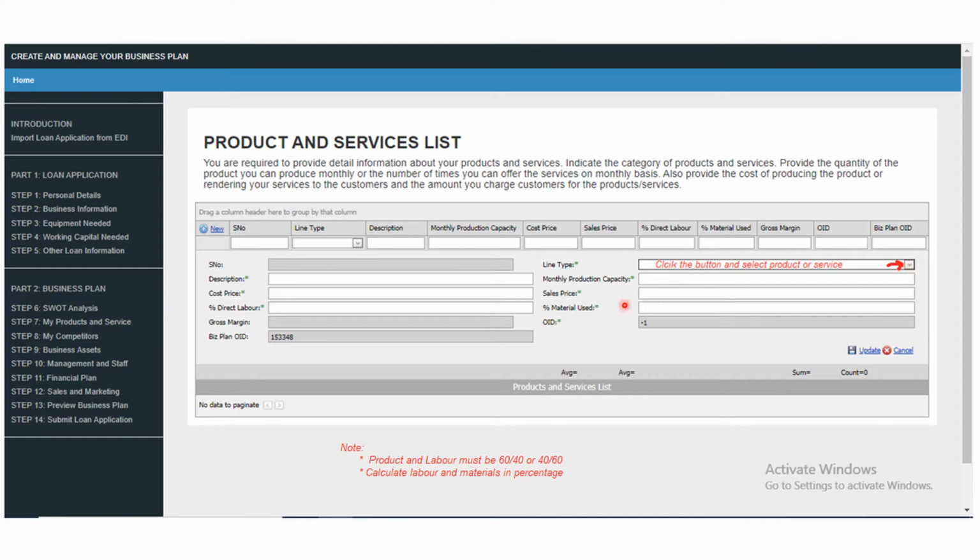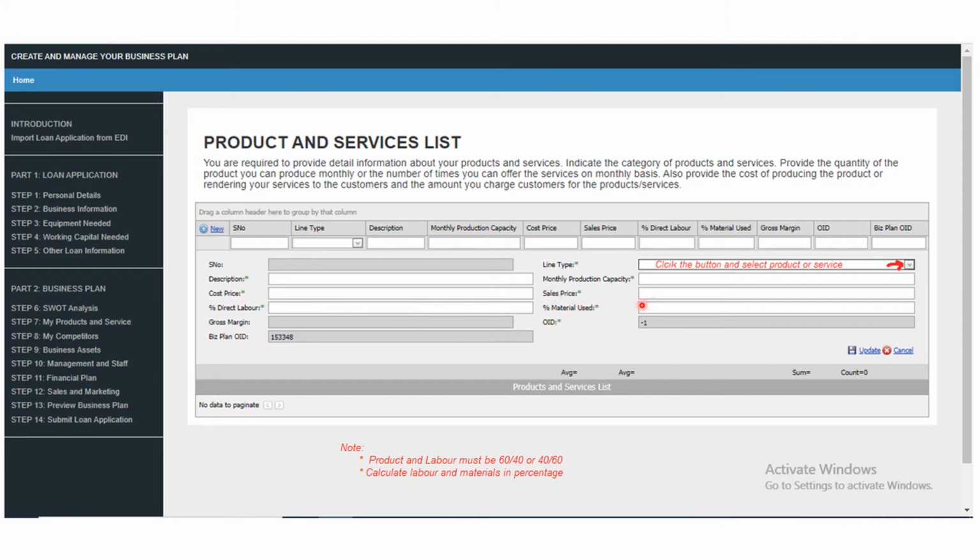So what do you do next? You now come in here and start filling in the description of your product or service. Now what is the cost price? Now you come in here and put in the percentage of direct labor that you will be required. So that is why I put here, you see that product and labor must be 60-40, because if you are looking at the service or the product and you are looking at the labor you're going to provide, you have to share it to ensure that it will work in line.